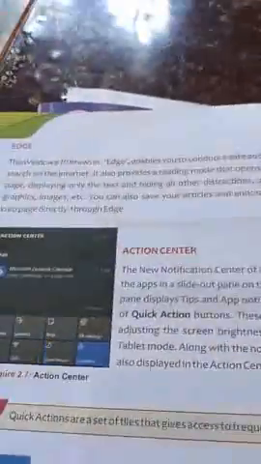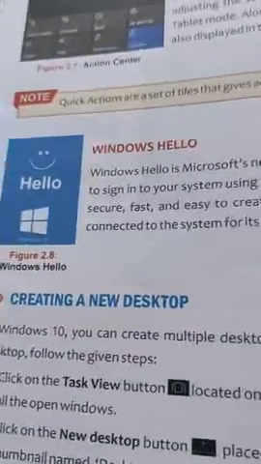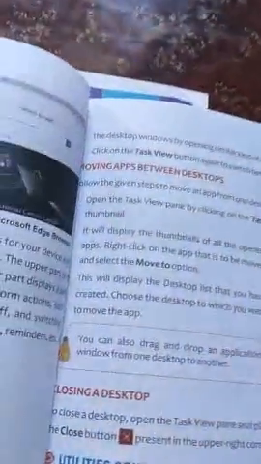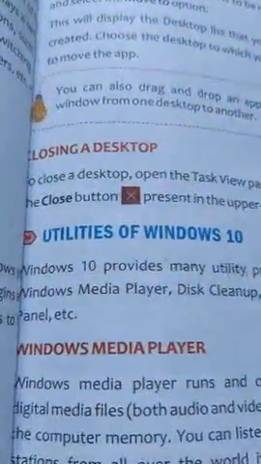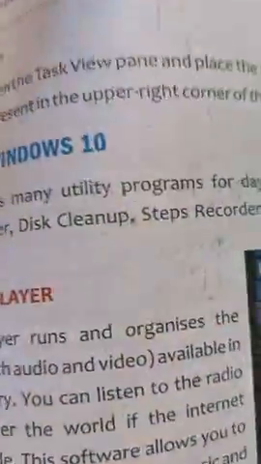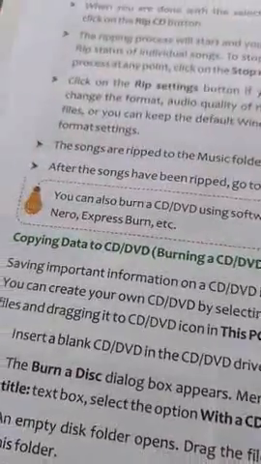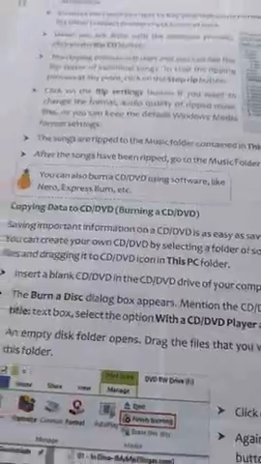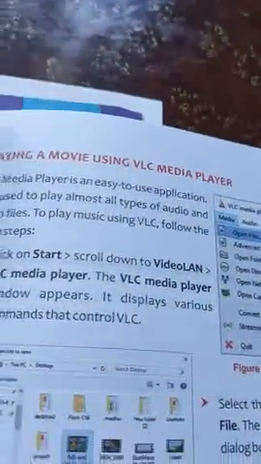Edge, Action Center, Windows Hello, and creating a new desktop, which is very important and very useful, moving apps between the desktops, closing a desktop, utilities of Windows 10 like Windows Media Player, and copying data to CD, DVD, that is the burning of a CD, and playing a movie using VLC Media Player,